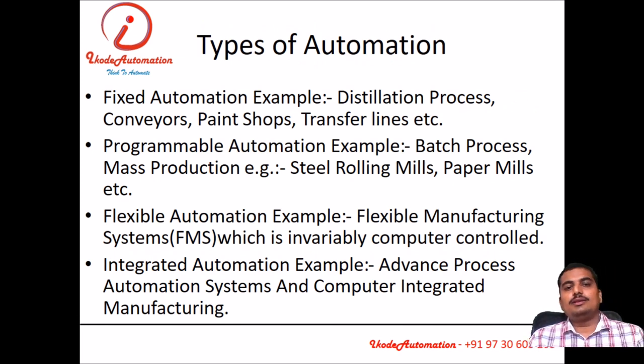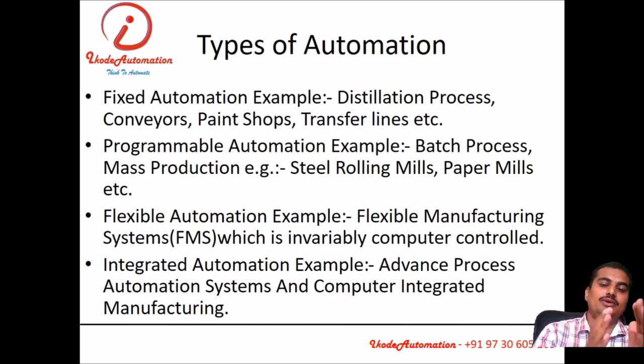Okay, then what are the different types of automation? There are 3-4 types of automation. Like fixed automation, where we have a process flow of fixed things, like the distillation process, or the production conveyor, anything that is fixed. The bottle will come, the bottle will be detected, the bottle will be filled. As soon as the bottle fills, the capping will be done, and after labeling it will go into the next process.